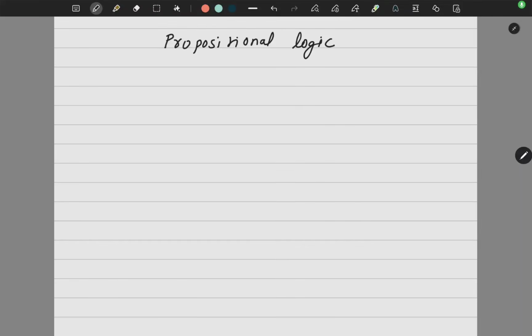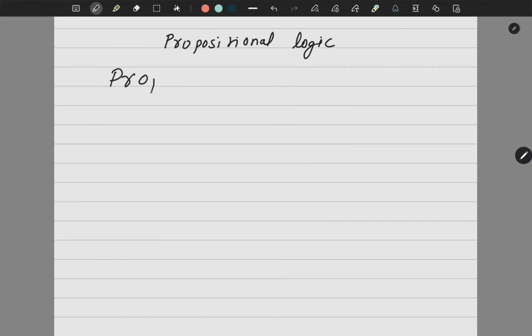Hello students, let us start with the concept of propositional logic. Now when I say the word proposition, what is the meaning of proposition? In mathematical theory, assertions are made in the form of sentences. Such assertions are called statements or propositions. Or in simple language, if I want to express, I say a proposition.